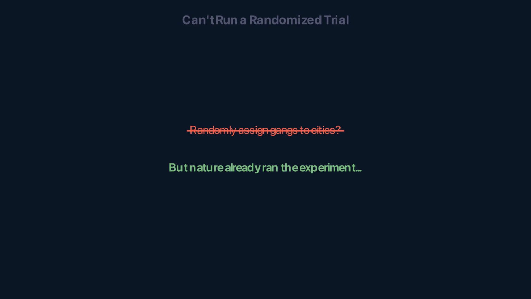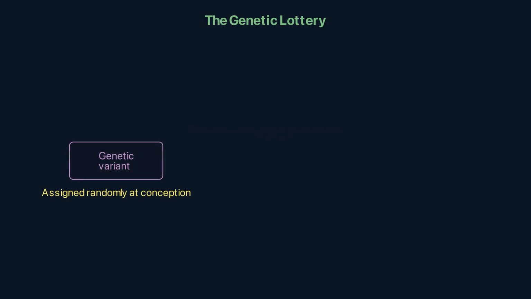That's where Mendelian randomization comes in. It finds a natural experiment that already happened. The trick: genetic variants. Some people are born with a variant that naturally increases the expression of your target gene. Say, a variant that makes you produce more of a certain cytokine. This variant was assigned randomly at conception. Like a lottery ticket. It's not influenced by lifestyle, environment, or disease.